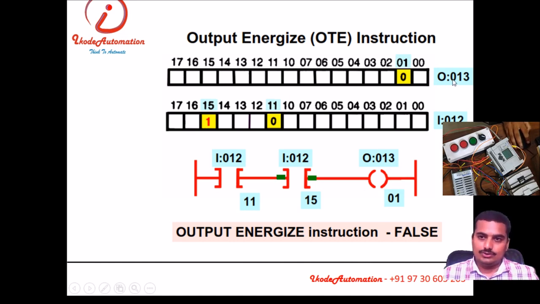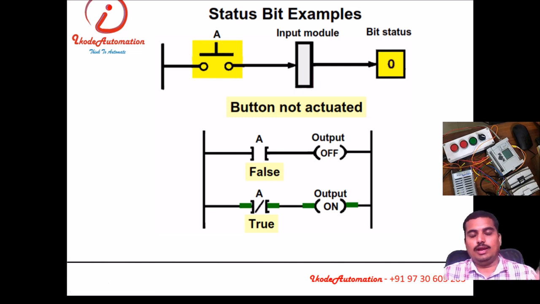This is the addressing actually, this O:013/1, O:012/11, O:012/15. We'll go into detail with this, how the addressing works in different PLCs, different brands of PLC, and what is a bit, a byte. That concept we'll see in later topics.